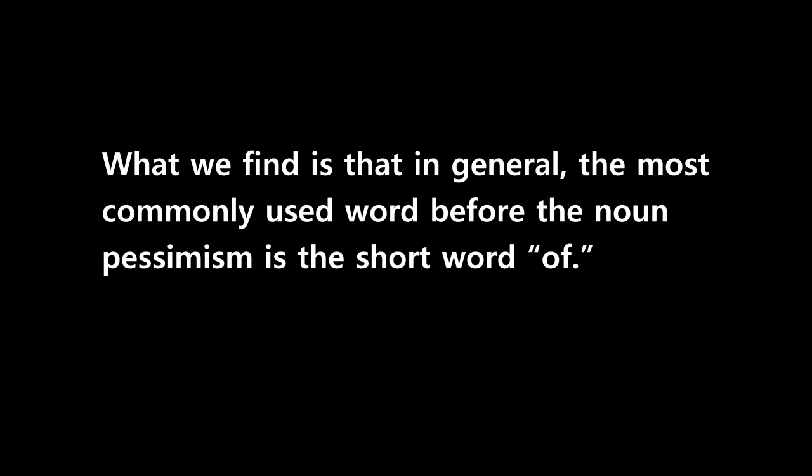What we find is that in general, the most commonly used word before the noun pessimism is the short word of. So you are likely to read something like this. "I don't think so," he said in a voice full of pessimism. Or this: "There are many causes for the high levels of pessimism in our society."